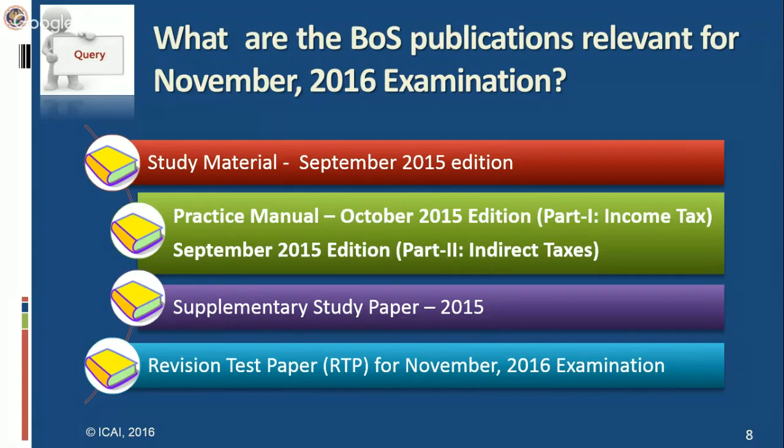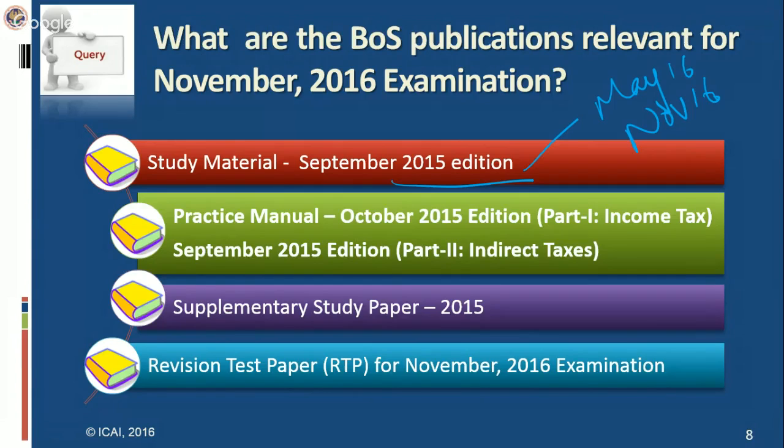So which edition is relevant for you? The September 2015 edition is relevant since it is applicable for both the May 16 exam as well as the November 16 exam. It contains the amendments brought by the Finance Act 2015. Students, it is advisable that you purchase new material.